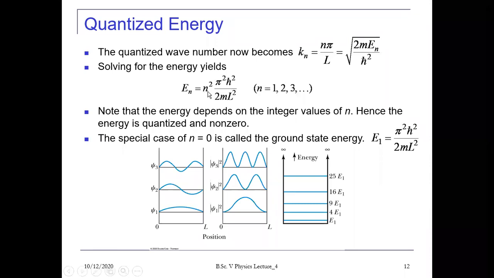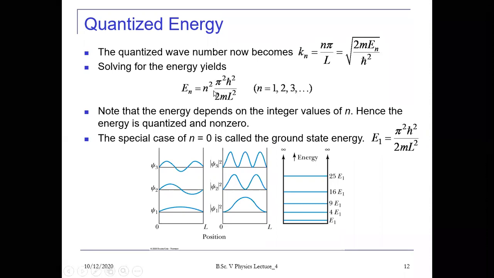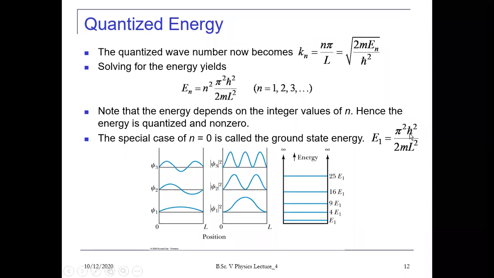So for the ground state, suppose n equals 0, what will be the energy here? For the ground state, n equals 0, the energy En becomes 0 here. For the first excited state, if you put n equals 1, you will get the value of E1 as pi square, and if you put the value of h cut, it will become n square h square upon 8 ml square.